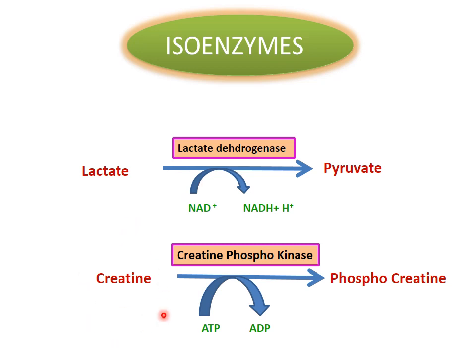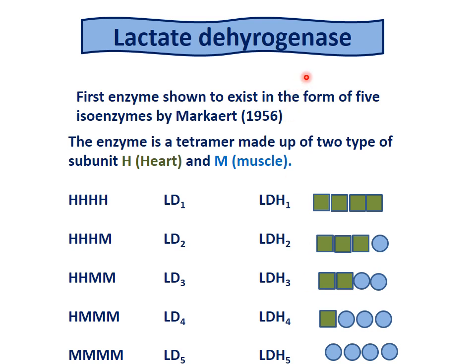Whereas creatine is converted into phosphocreatine in muscles in the presence of the enzyme creatine phosphokinase. So this function is the same in any muscles. Now first we come to lactate dehydrogenase.